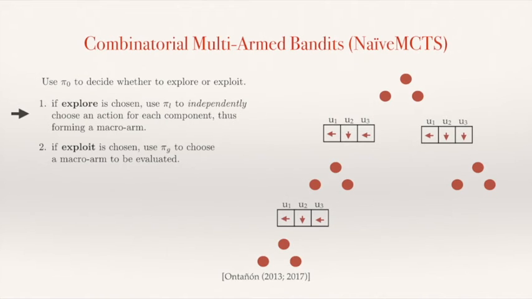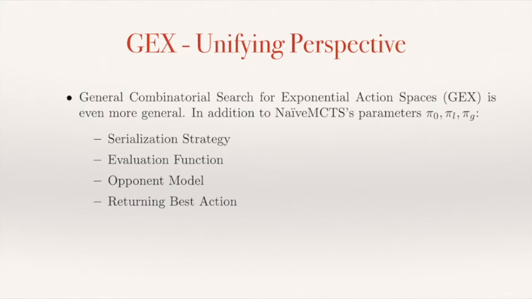The difference is that we decide where to go in the tree based on this algorithm that we have here on the left hand side, which is called Naïve sampling. That comes from the Naïve name that we have at the top. This algorithm is actually pretty general, and I'm sure that Santiago Ontañón already had in mind this family of algorithms when he invented NaïveMCTS, because once you define all these policies that we used in the previous slide, then you have a different algorithm once you define a different policy.